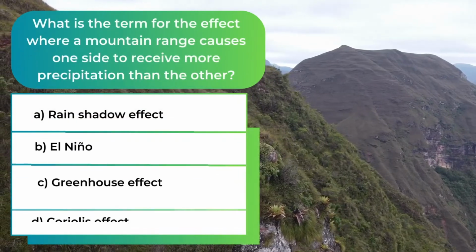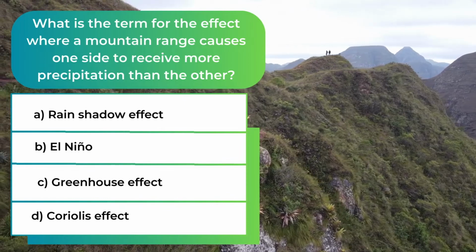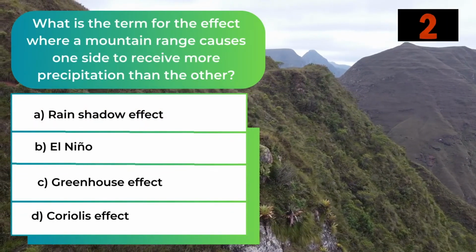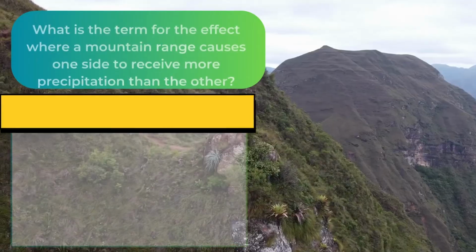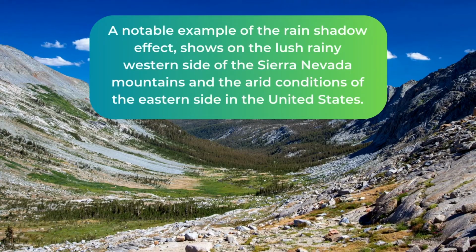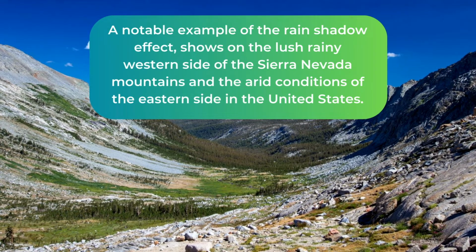What is the term for the effect where a mountain range causes one side to receive more precipitation than the other? The answer is A. Rain shadow effect. A notable example of the rain shadow effect shows on the lush rainy western side of the Sierra Nevada mountains and the arid conditions of the eastern side in the United States.